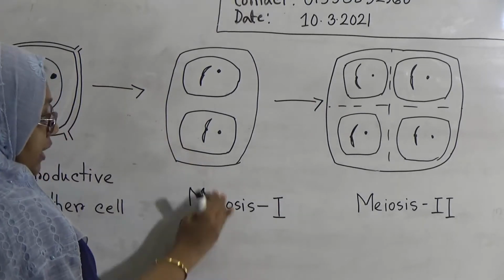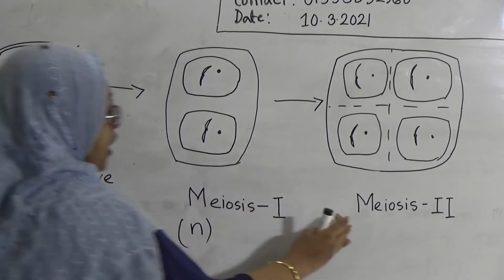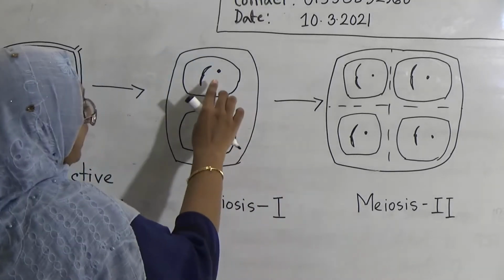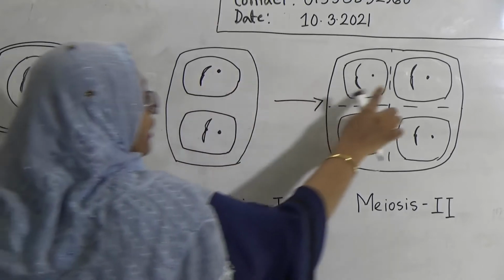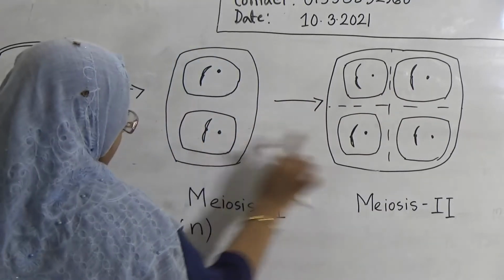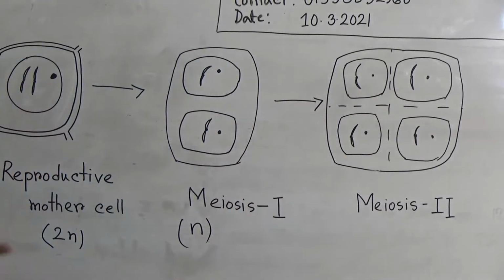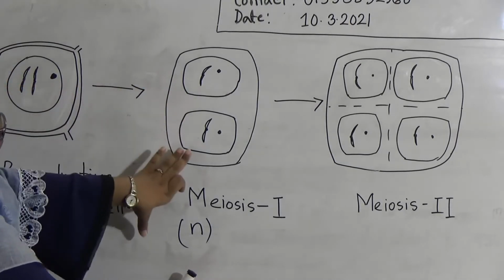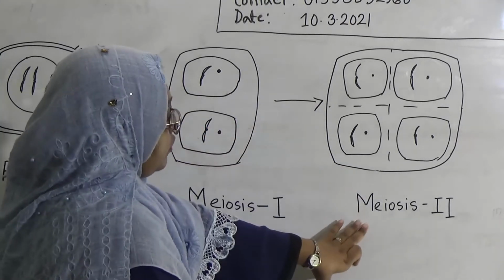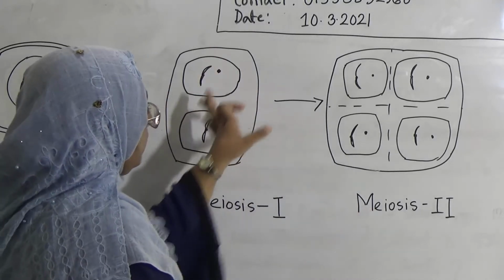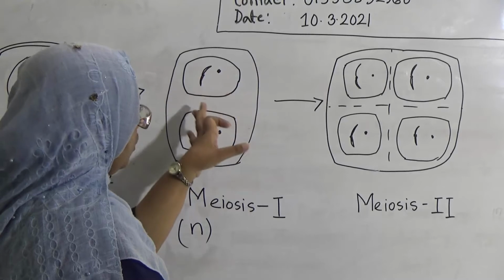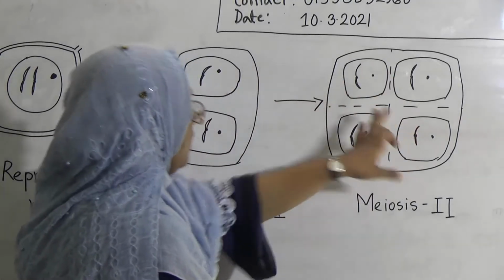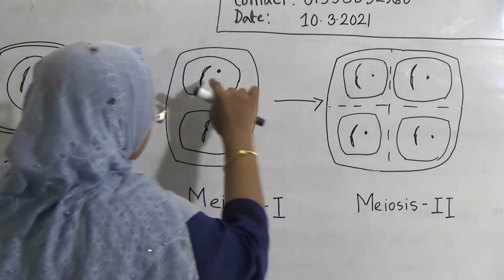In meiosis I the main reduction occurs, and meiosis II is like mitosis, because here the chromosome number and the newly produced cells' chromosome number are the same. In the first case, in meiosis I, the reduction has already occurred, and in the second phase, in meiosis II, the cell only divides and produces new cells. From 2 cells, 4 new cells are produced, and the chromosome number is similar to the previous one.